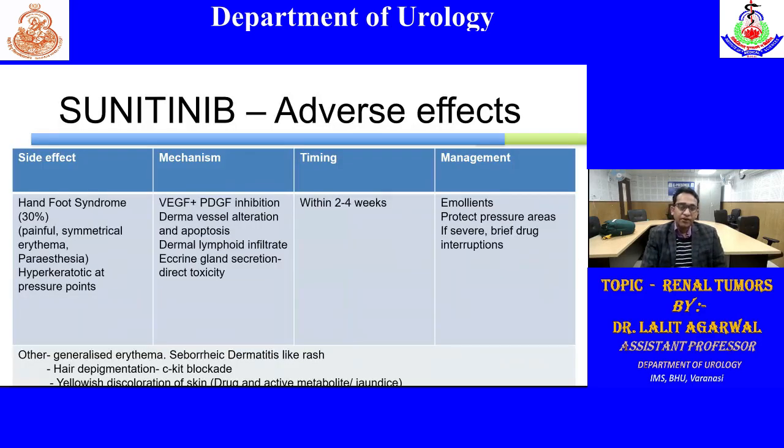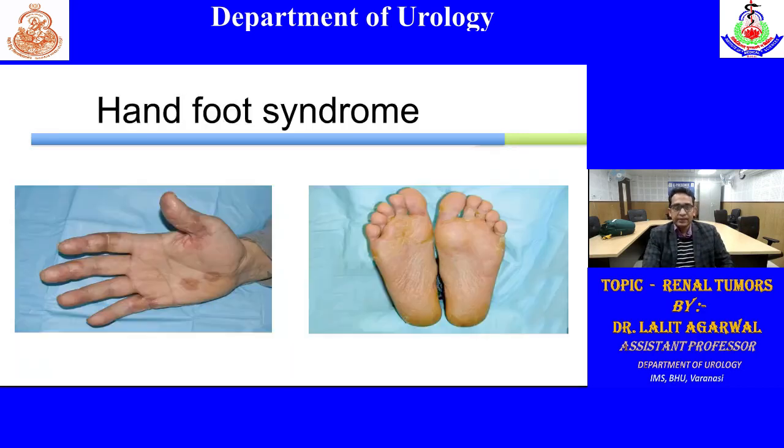Sunitinib, as I have already told, is a tyrosine kinase inhibitor, acting through VEGF receptor or PDGF receptor inhibition. There are side effects. One important side effect is hand-foot syndrome. This is even more common in the case of sorafenib. So a question may come relating to hand-foot syndrome, so we can tell sorafenib, or if no option of sorafenib, then sunitinib. Other side effects I will not go into in detail. So this is hand-foot syndrome. There are lesions in both the hands and the feet.